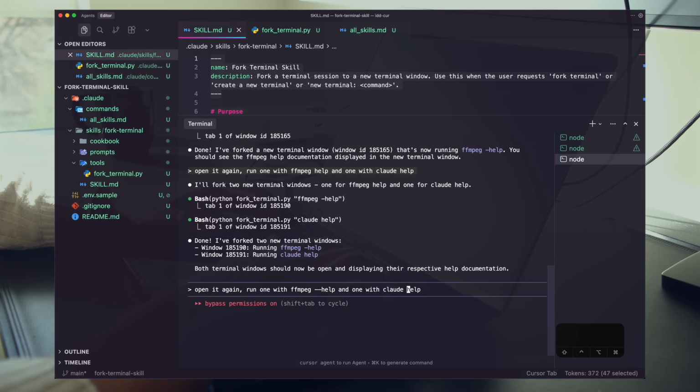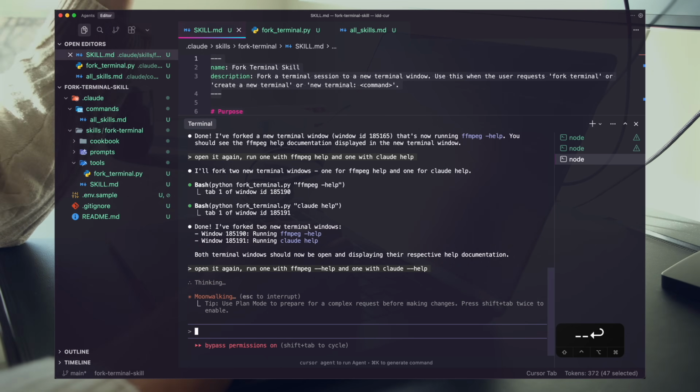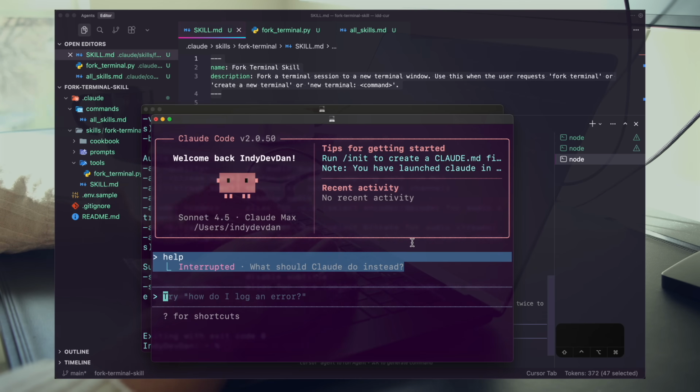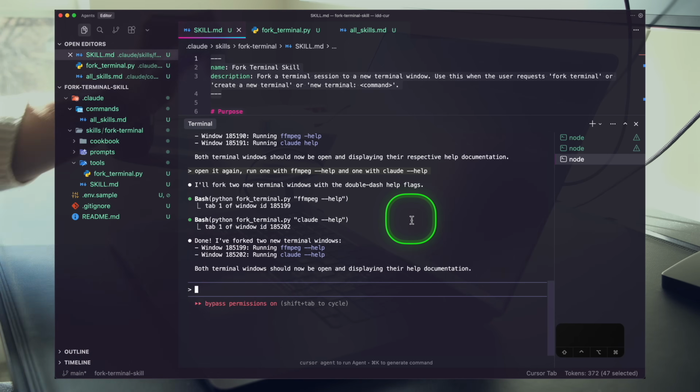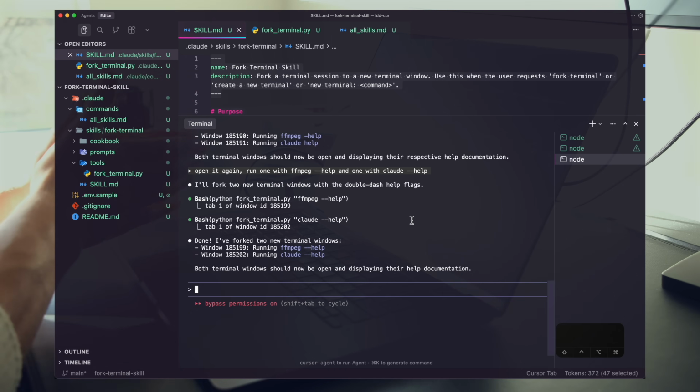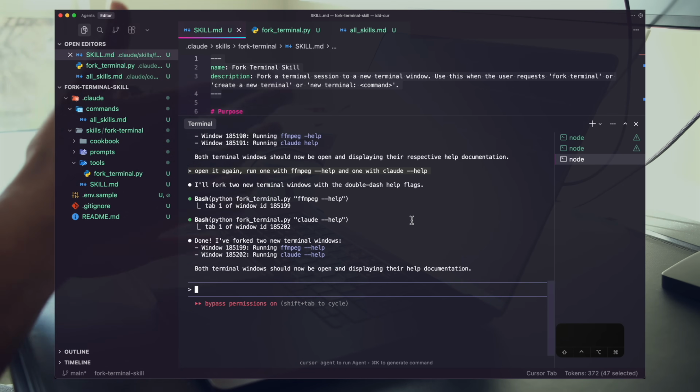So again, we'll just run that one more time. Dash dash help. I just want it to be super, super clear. I want to see that this is truly working, right? And then we'll open the terminals, close these. There we go, right? This is our Claude help. Looks great. So this is working, all right? So we have that proof of concept. We're opening up new terminal windows and then we're running a command.